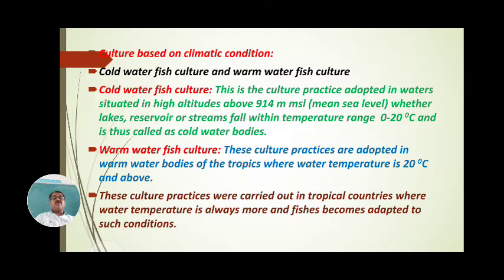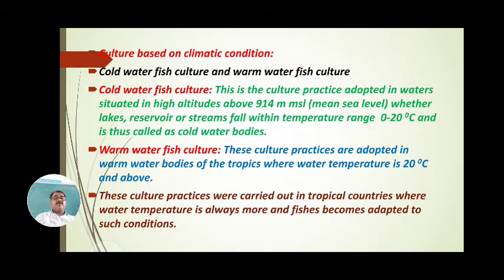Second is the warm water fish culture. Warm water fish culture is when fishes are cultured in warm water bodies where temperature is about 20 to 40 degrees centigrade.